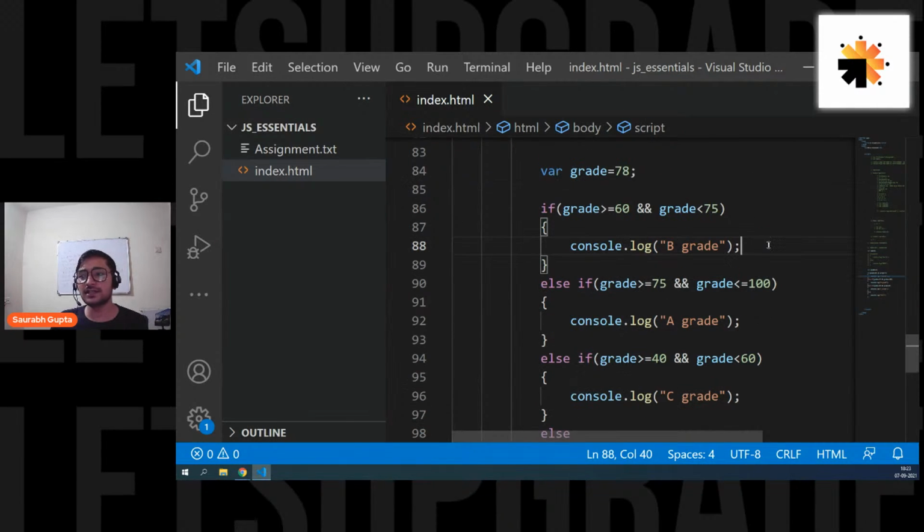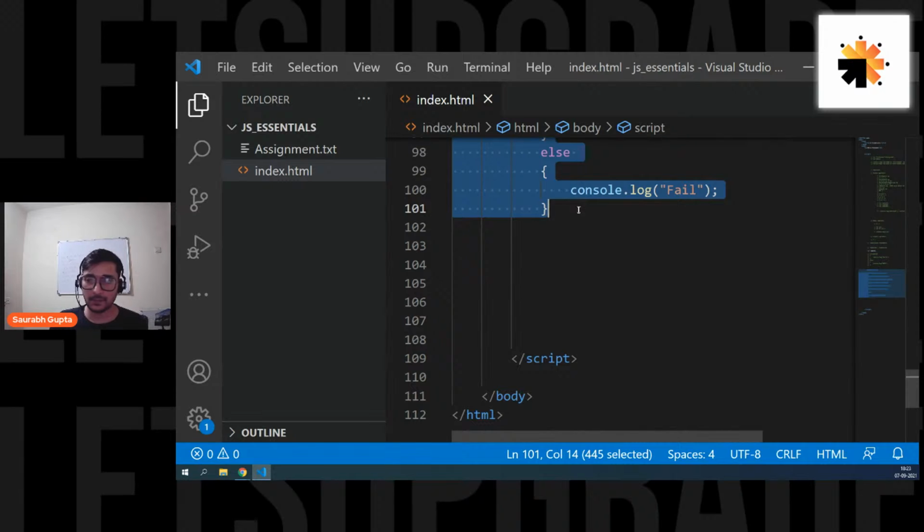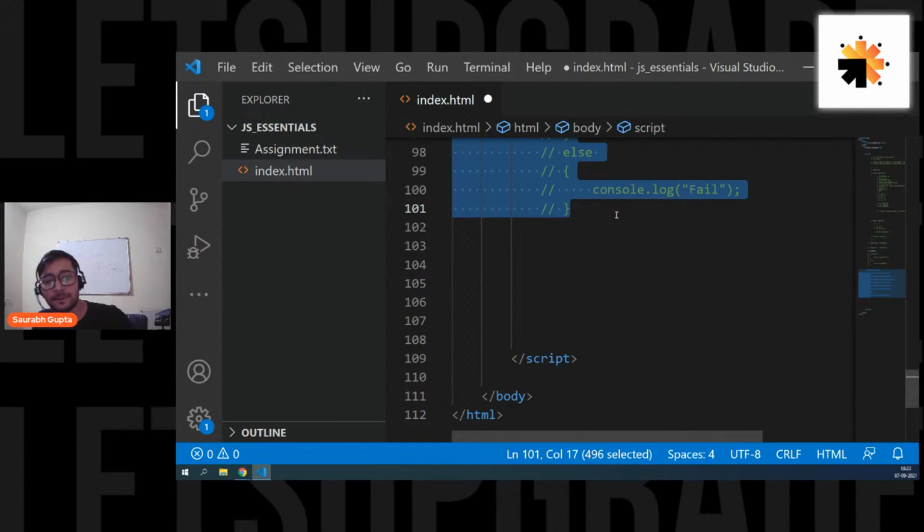Okay, fine now, guys. So this was how you write multiple conditions. Now let's move ahead and see one more way of writing conditions. Sir, is this if else ladder, else if ladder? Yes. So see, guys, this is also called multiple if. This is also called if else if. This is also called if else ladder. It has multiple names depending on how people look at it. I personally call it multiple if statement because it has multiple conditions. But you can call it if else ladder, else if ladder, or if else if. You can call it whatever you want.